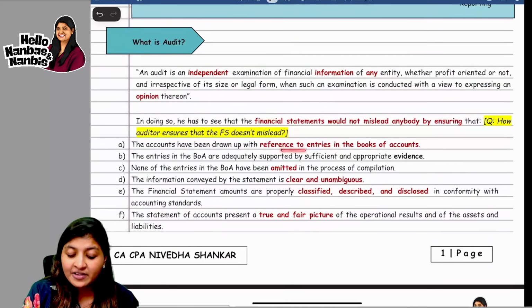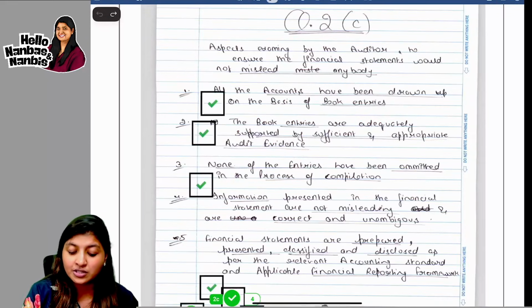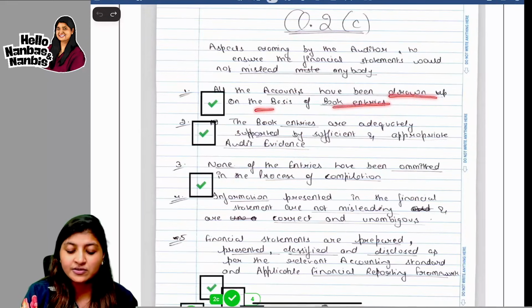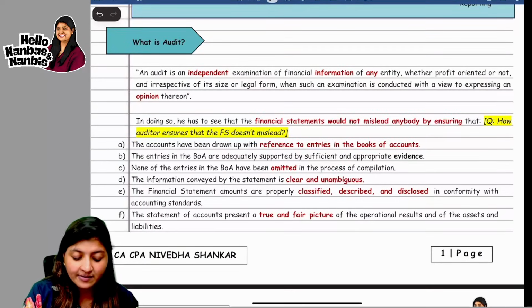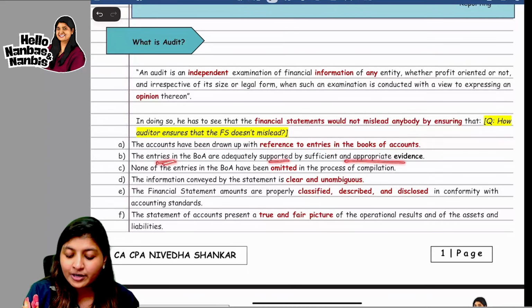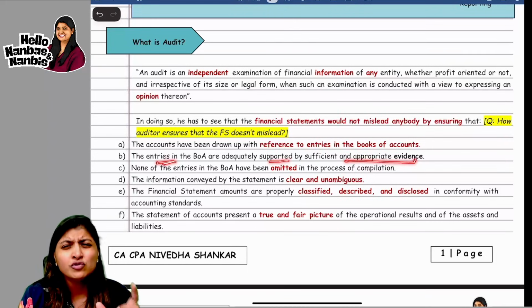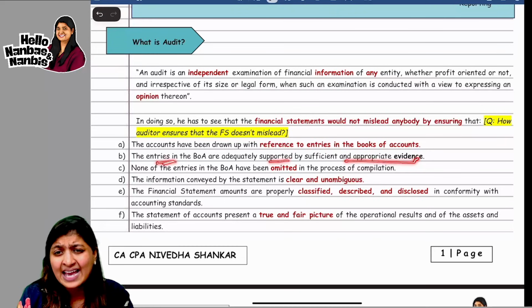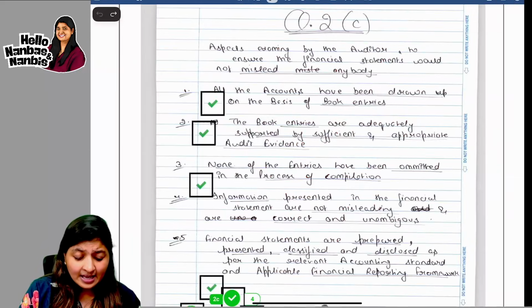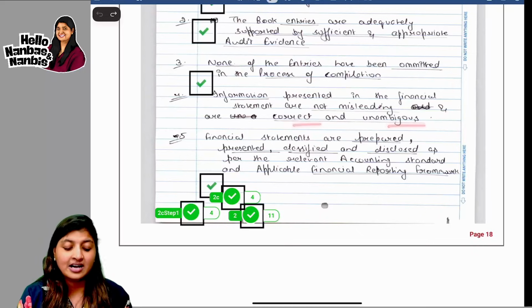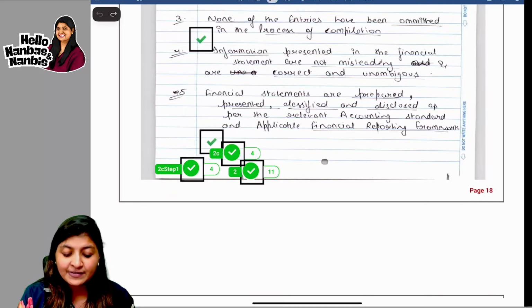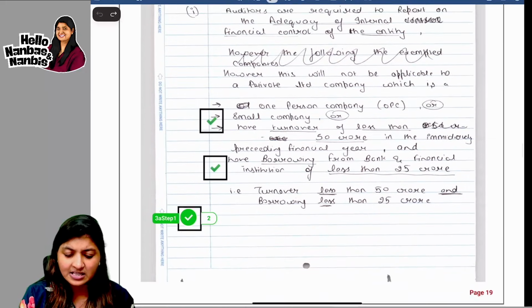The accounts have been drawn up with reference to entries in the books of accounts. All accounts have been drawn on the basis of book entries. The book entries are supported by sufficient and appropriate audit evidence. The entries are adequately supported by sufficient appropriate evidence. Now you saw how the keywords are being used, but not the exact words. None of the entries have been omitted in the process of compilation. Information presented in the financial statements are not misleading and are correct and unambiguous. Financial statements are prepared, presented, classified, and disclosed as per the relevant accounting standards.